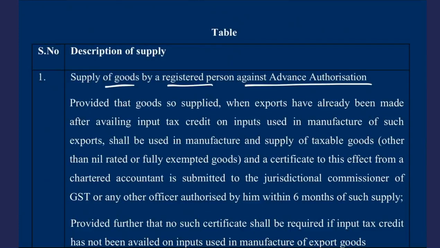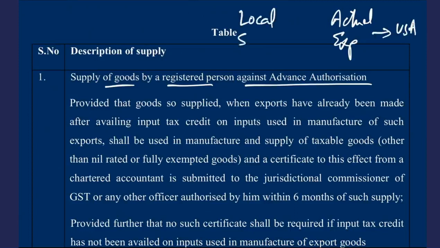Supply of goods by a registered person against advance authorization. So here is an actual exporter who is exporting the goods out of India, say to USA, and he has an advance authorization which allows him to purchase goods from a local supplier. So here is a local supplier in India who supplies goods to this actual exporter against advance authorization. Means his actual exporter is authorized by the department to purchase goods locally. So this supply will be called as deemed export. Okay, first one, advance authorization.